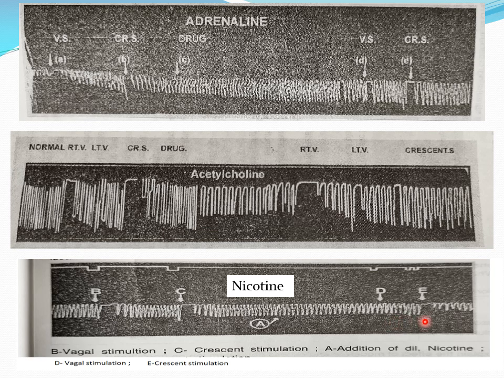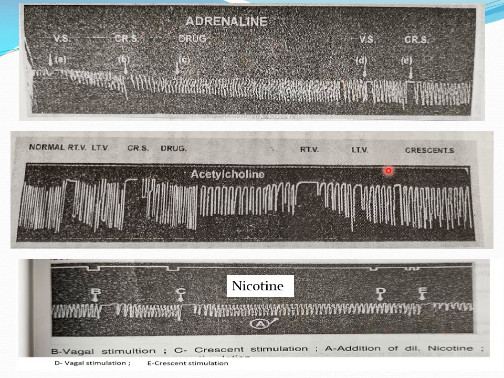Then you keep the electrode on the crescent and stimulate the crescent. See the effect. When we stimulate the crescent, there is an inhibition of the heart. Same inhibition in the first, second and third procedures. In all three procedures there is an inhibition when we stimulate the crescent after administration of the drug.